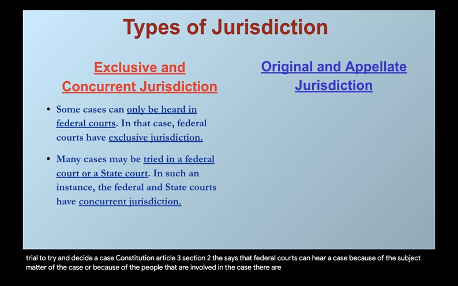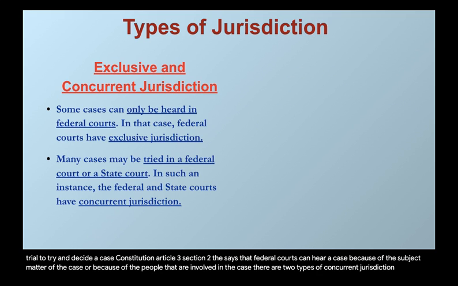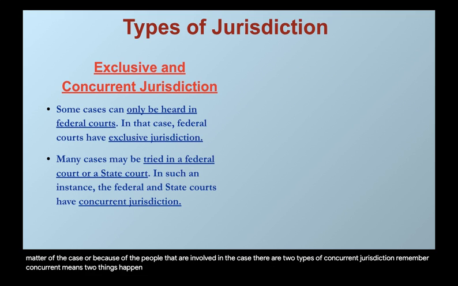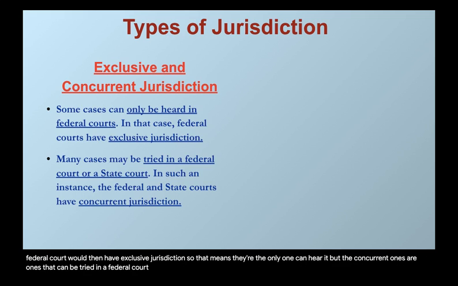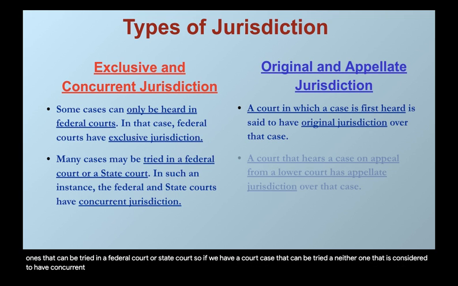There are two types of concurrent jurisdiction. Remember, concurrent means two things happening at the same time. So some cases can only be heard in federal courts. In that case, the federal court would then have exclusive jurisdiction. So that means they're the only one that can hear it. But the concurrent ones are ones that can be tried in a federal court or a state court. So if we have a court case that can be tried in either one, that is considered to have concurrent jurisdiction.